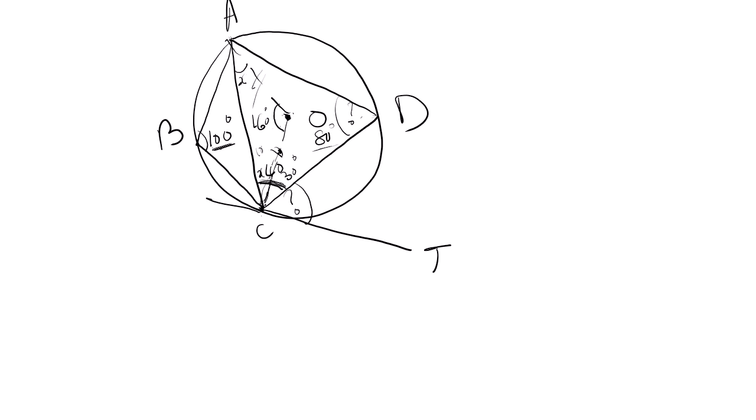OCD is 30 degrees. Okay, but the radius, that is OC, and the tangent TC at the point of contact make 90 degrees. Out of that, this part is 30. So what will be this part? 60. What is that? DCT. Okay? Followed?